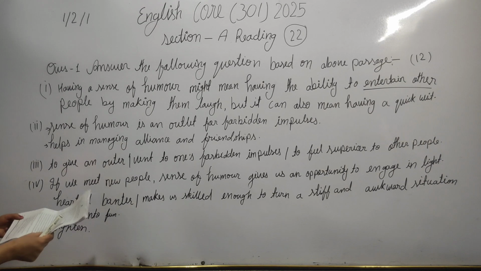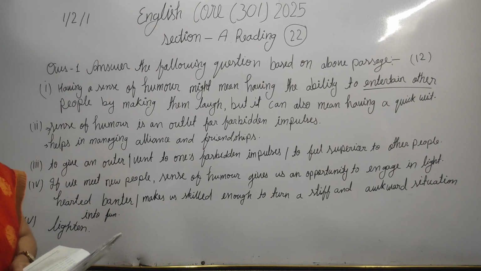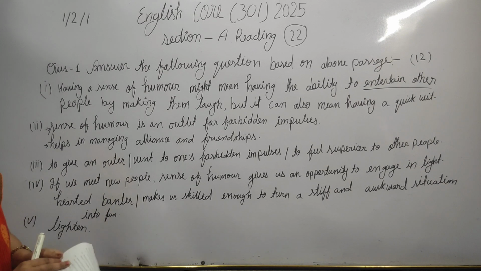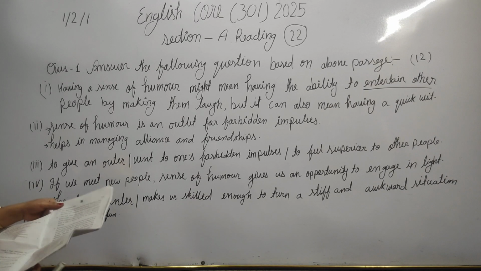Now the third: complete the following sentence suitably with reference to paragraph 3. So you have to complete this paragraph here.